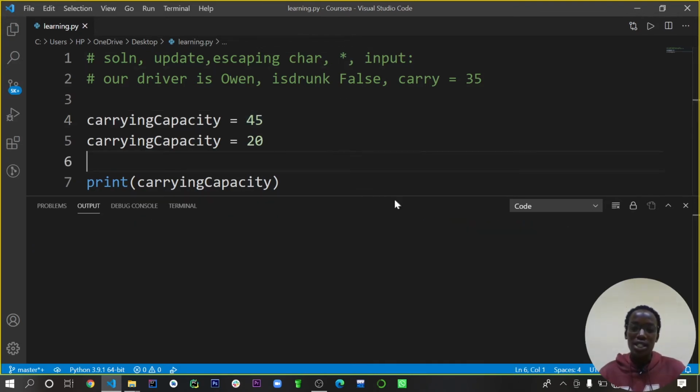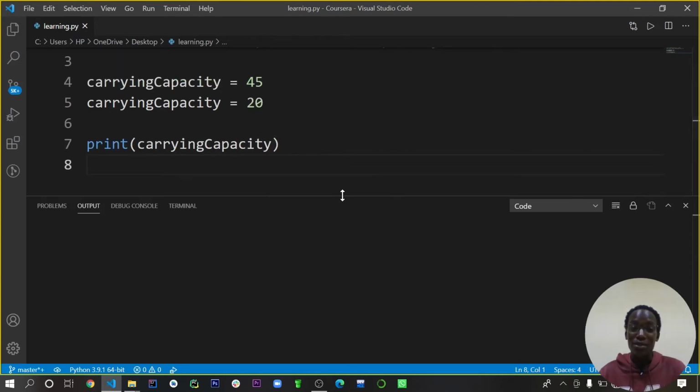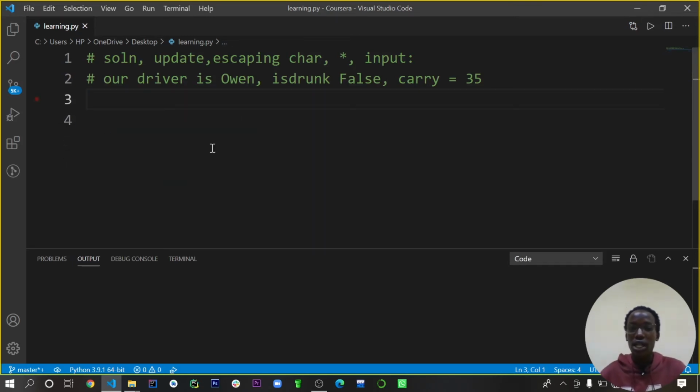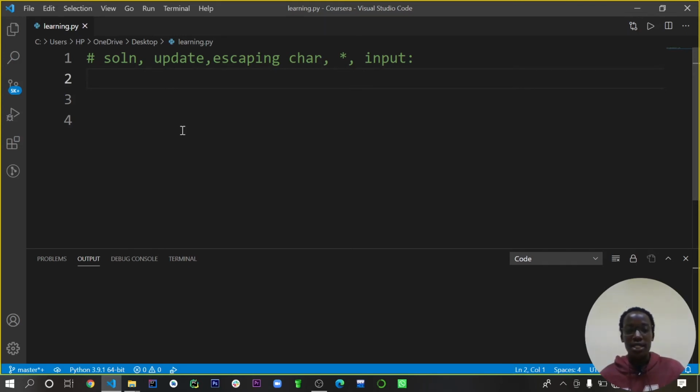So the next thing we want to do is user input. Back in our Matatu quiz, we want to get a user input. So let me clear that, and also clear this because we are done with that. Let's say we want the user to enter, maybe we are designing a Matatu or this vehicle, a certain number of passengers and maybe the model of the car. To do that, Python provides us with a very awesome method called input.